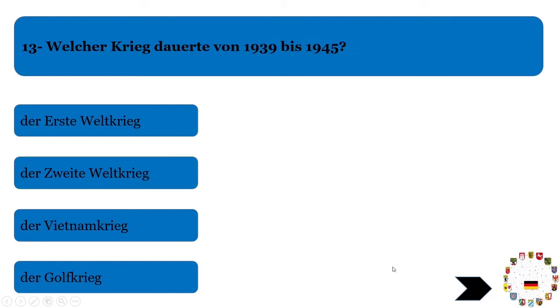Now we will move to the next question. Welcher Krieg dauerte von 1939 bis 1945? We know this was not the Erste Weltkrieg. It was not the First World War. It was the Second World War. Vietnam Krieg is a different one, which is related to America in later years. It was not during this era, not even the Gulf Krieg. That was the Second World War, from 1939 till 1945.